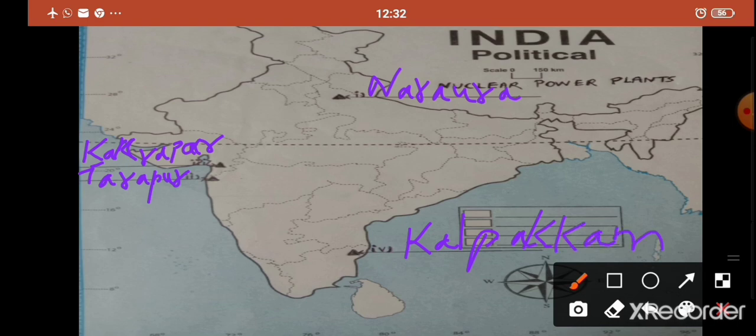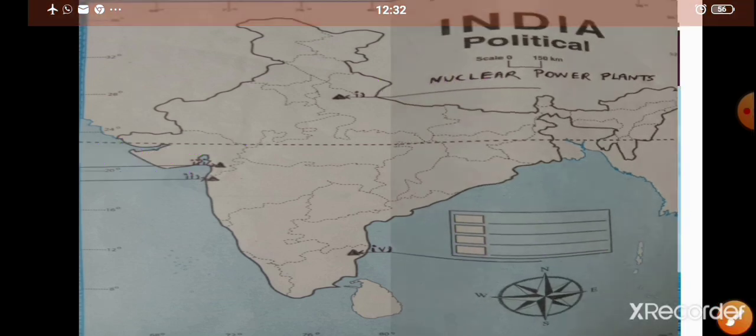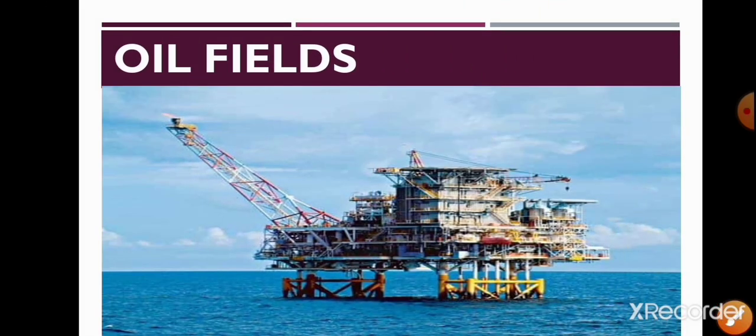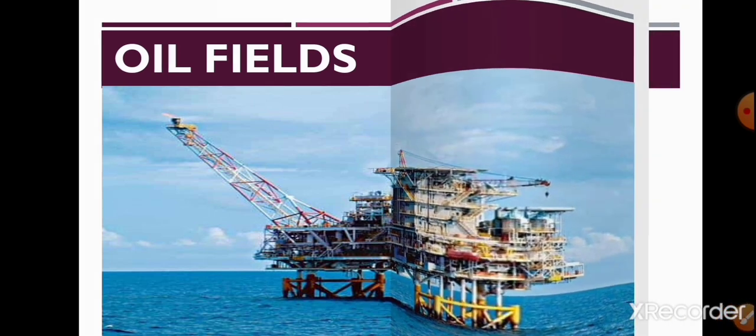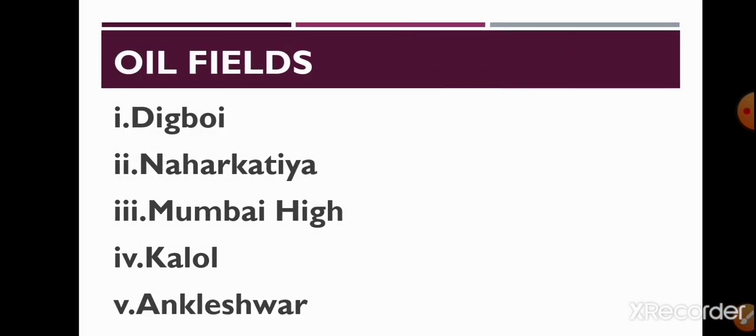Okay, let's revise. Narora in Uttar Pradesh, Kakrapara in Gujarat, Tarapur in Maharashtra, and Kalpakam in Tamil Nadu. Okay. So I hope you have understood this. Now, next we are going to learn about oil fields. Okay. Here are few oil fields.